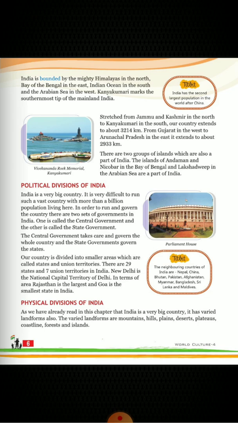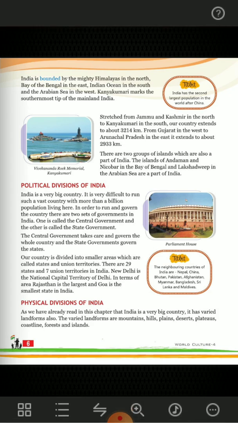Our country is divided into smaller areas which are called states and union territories. There are 29 states and 7 union territories in India. So, what are the differences between these states and union territories? States are governed by the state government, whereas the union territories are governed directly by the central government. New Delhi is the national capital territory of Delhi. In terms of area, Rajasthan is the largest and Goa is the smallest state in India.